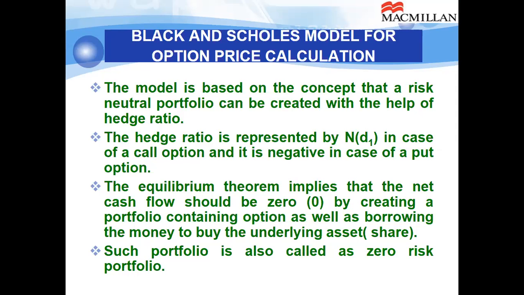Under the Black-Scholes model, in short I'll be calling it the BSM model, the hedge ratio is represented by N(d1) in case of a call option, and it is negative in case of a put option, that is N(d1) minus 1. That will be a negative hedge ratio. Now, what is N(d1)? d1 we will calculate with the help of a formula, and N stands for area under the cumulative normal distribution curve. You know the Z table. So in the Z table, we will locate the area under the cumulative normal distribution curve for the value d1.